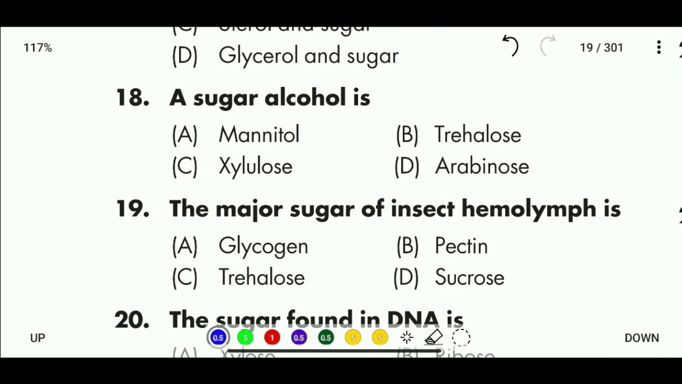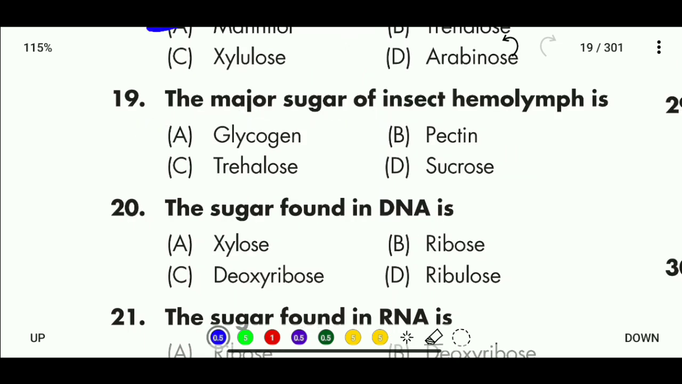Question 18. A sugar alcohol is mannitol, trehalose, xylulose, or arabinose. So the correct answer is mannitol. Question number 19. The major sugar of insect hemolymph is, options here: glycogen, pectin, trehalose, and sucrose. So the correct answer is trehalose.